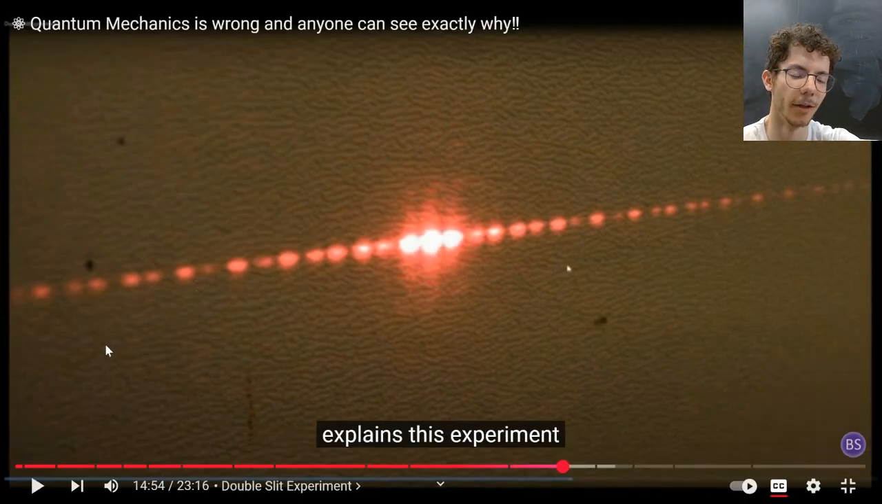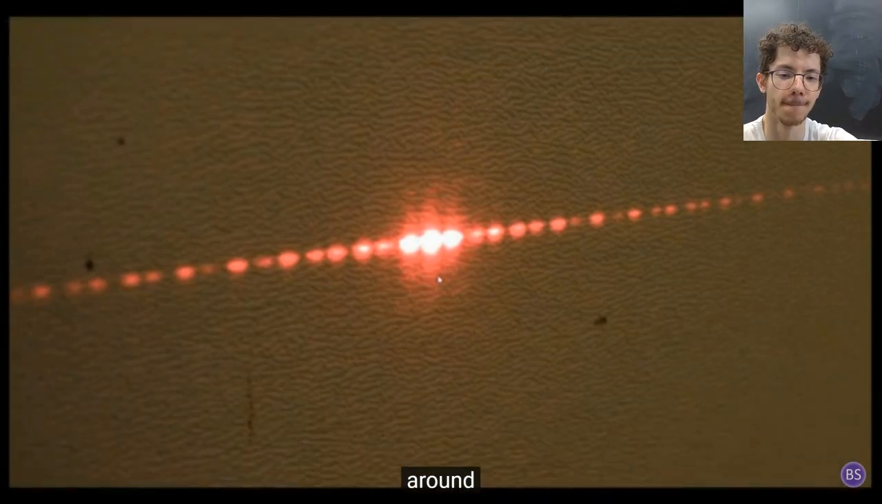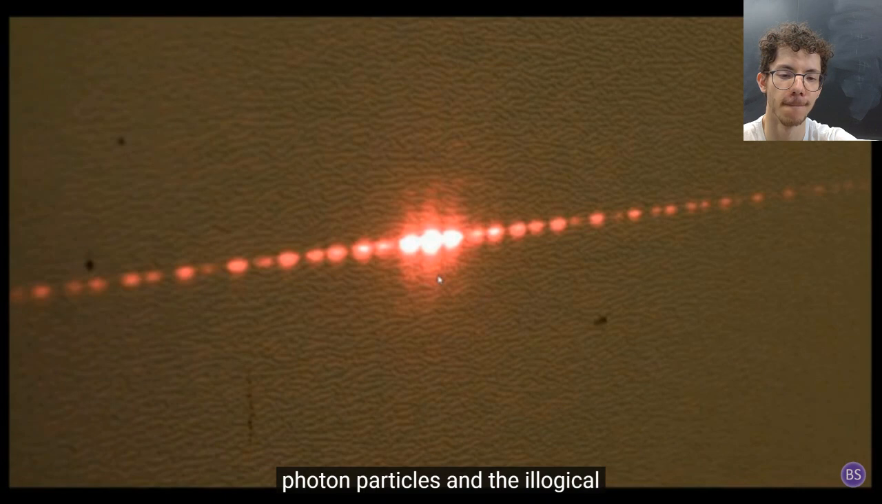Electromagnetic waves propagate through space, unless you want to get into quantum field theory, but I don't think that's what he's referring to when he says light propagating through the medium. I don't know what medium he's talking about. Logically, it only gets weird when you add in Einstein's confusion around photon particles and the illogical concept of wave-particle duality for light.